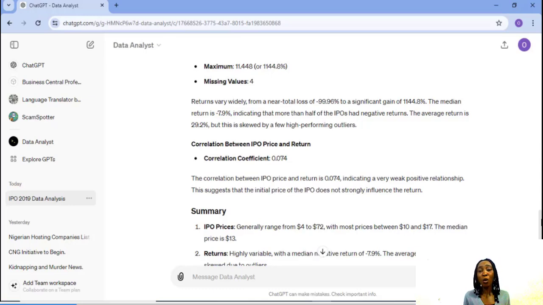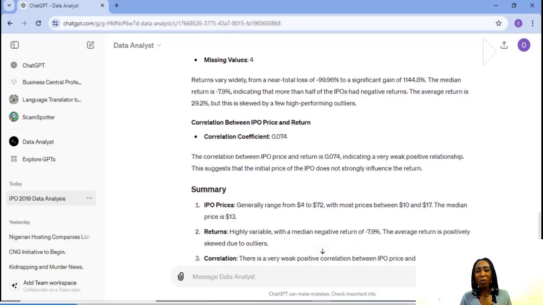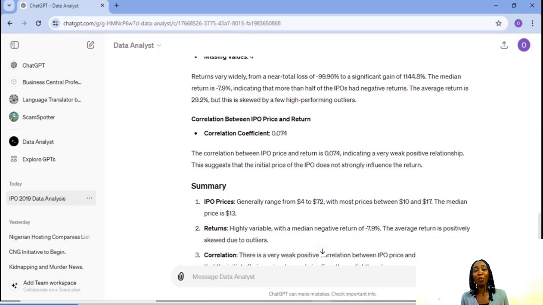So it's looking at the correlation. It says correlation between IPO prices and returns is 0.074. Okay, so the correlation between IPO price and return is 0.074, indicating a very weak positive relationship. This suggests that the initial price of the IPO does not strongly influence the return. All right, so we're looking at the in-depth summary from the Data Analyst GPT.